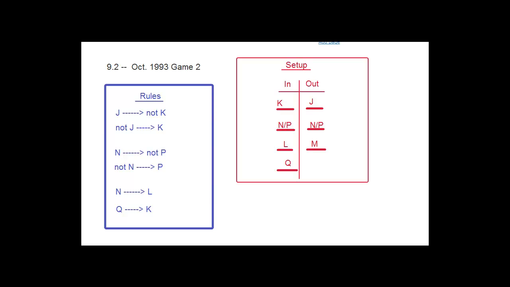When we look at the answers, we see that B, K and L, is the one that they gave us. And when we look at the wrong answers real quickly, A has J in, but we know that J can't be in, so that's out. And then the bottom three, C, D, and E, they all include either a P or an N. And what we know from looking at this is that we don't know whether the P and N are going to be in or not. So we can't say that they for sure are going to be part of a pair that's going to be in, because we don't know that they're going to be in. All right? That's not too bad of a question, I think.